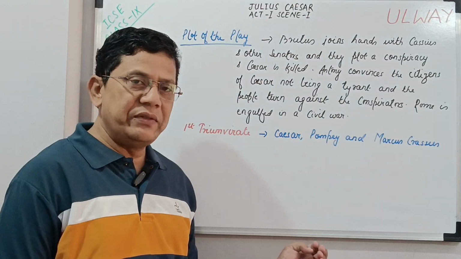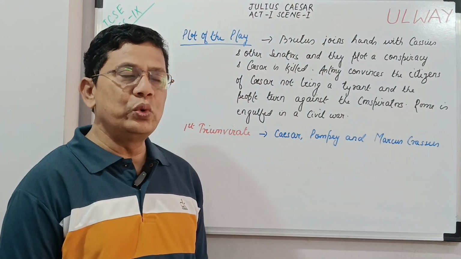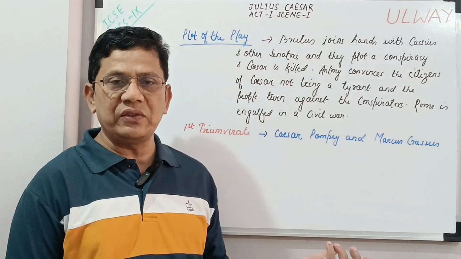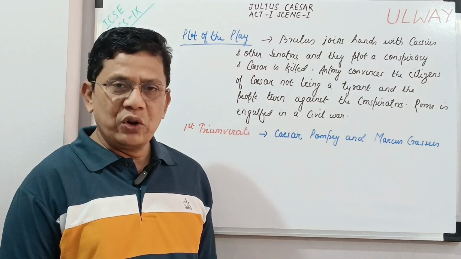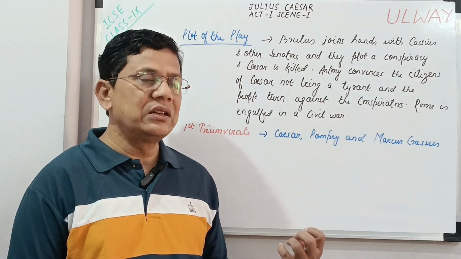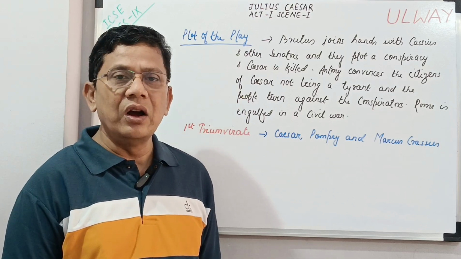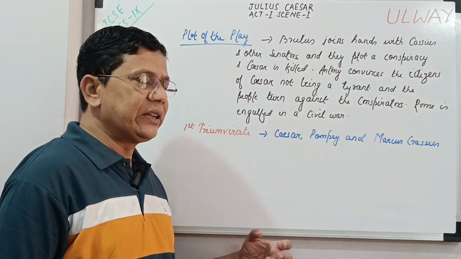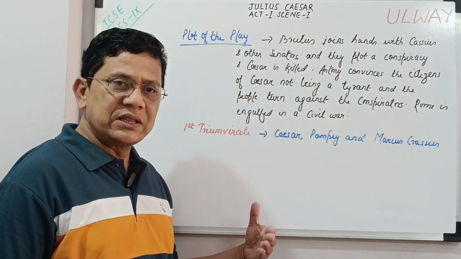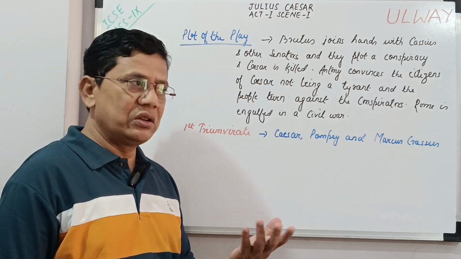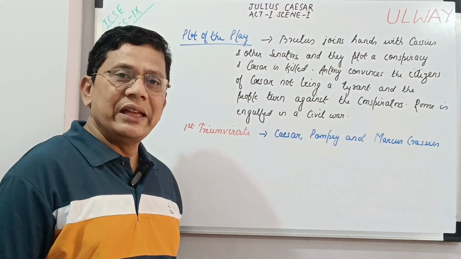So, Flavius and Marulus are two tribunes. The tribunes are elected officials of Rome. When the play opens, they enter the stage along with some common folk, which includes a carpenter and a cobbler. Shakespeare here shows that Flavius and Marulus do not like Caesar. They resent Caesar.